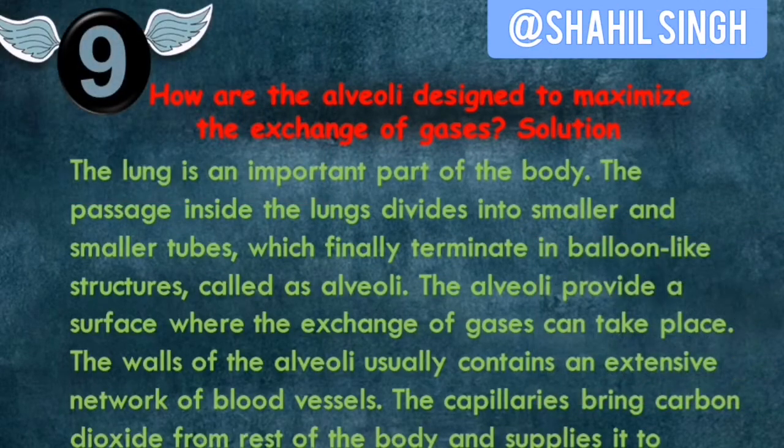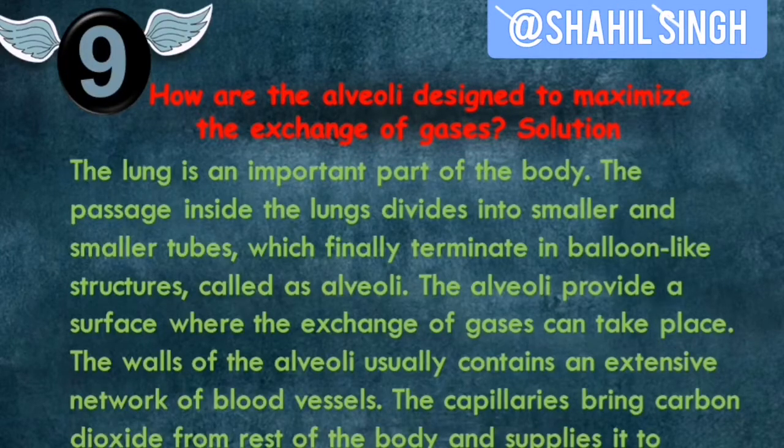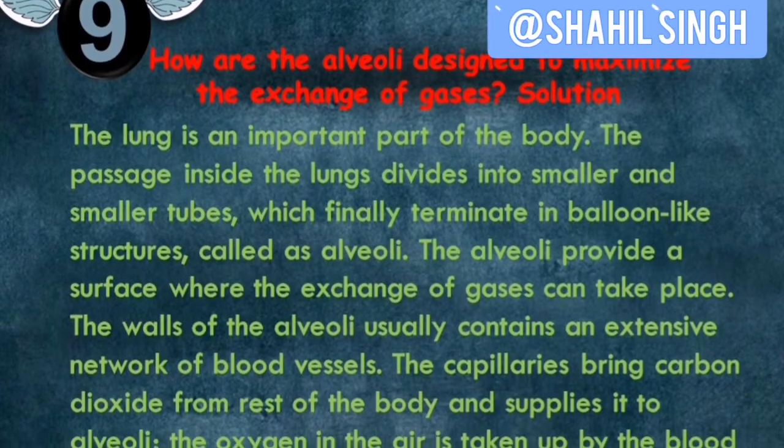So the lung is an important part of our body. The passage inside the lungs divides into smaller and smaller tubes, which finally terminate into balloon-like structures called alveoli. The alveoli increase the surface area of absorption where the exchange of gases can take place. The walls of alveoli usually contain an extensive network of blood vessels.